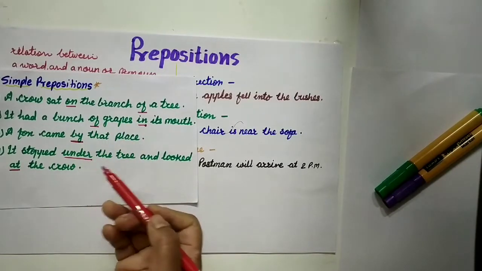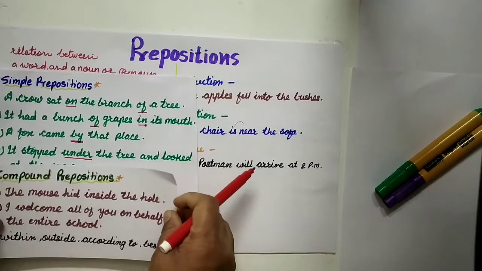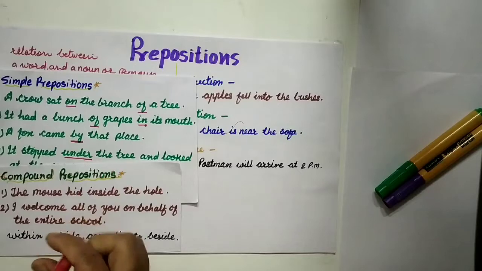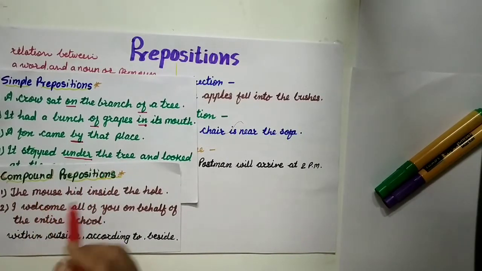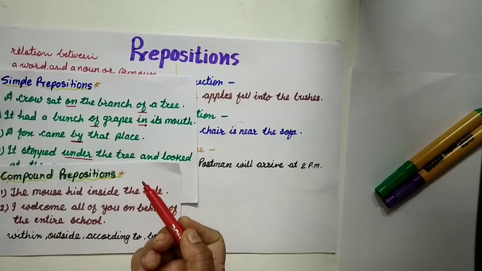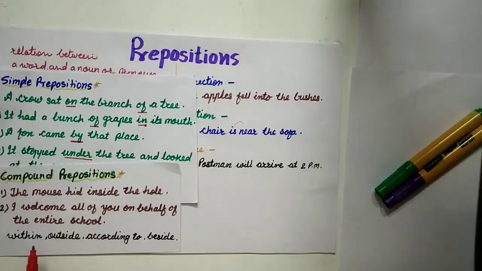Now next is the compound preposition. Compound prepositions are made up of 2 or more words joined together or separately. Here some are given: within, outside, according to, beside.